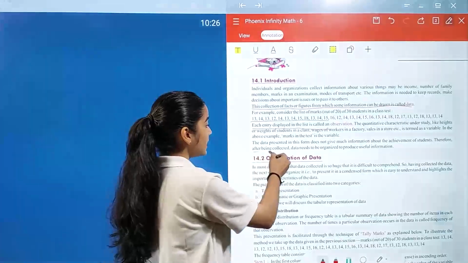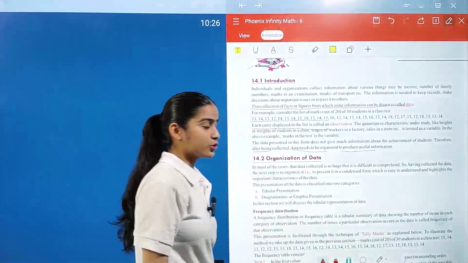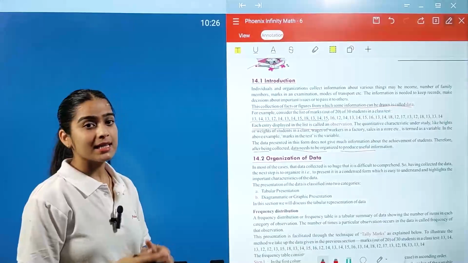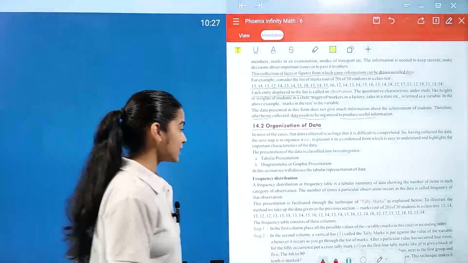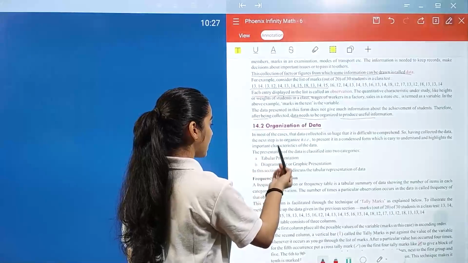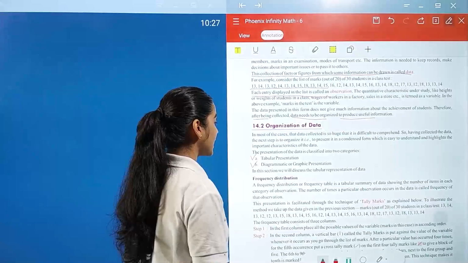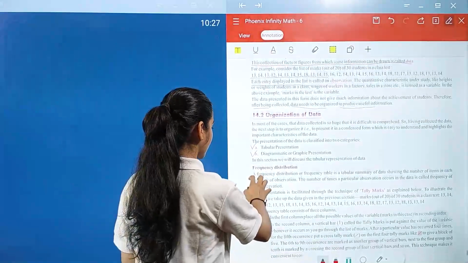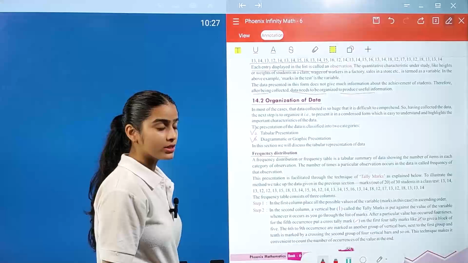Therefore, after being collected, data needs to be organized to produce useful information, and for organizing this data we need a handling method. So first of all, organization of data. We have two methods to classify data. First we have tabular presentation, and then we have diagrammatic or graphic representation. First of all, we have to learn about the frequency distribution.